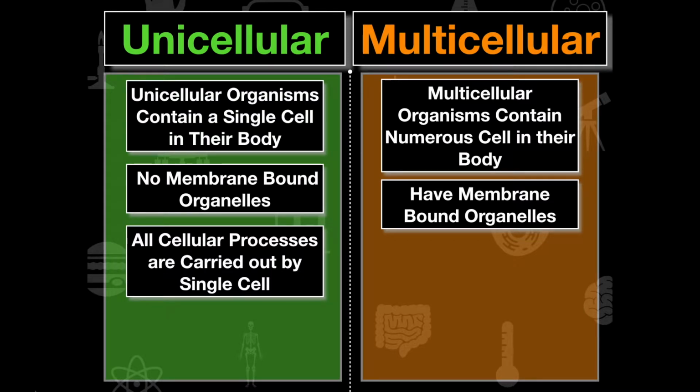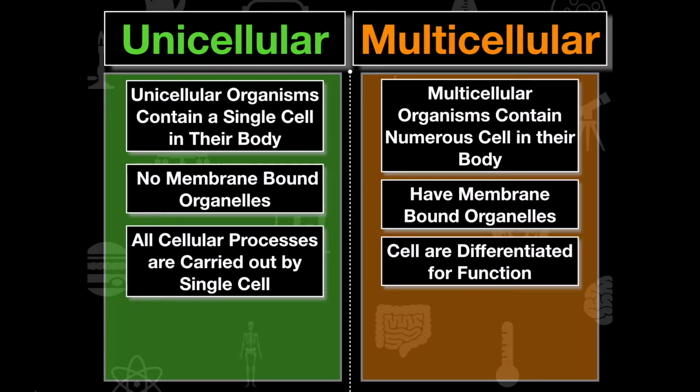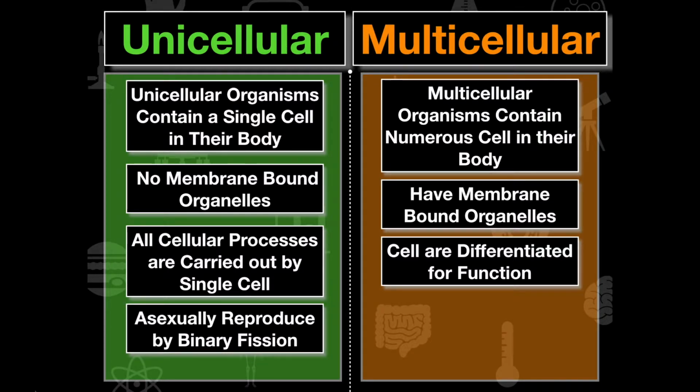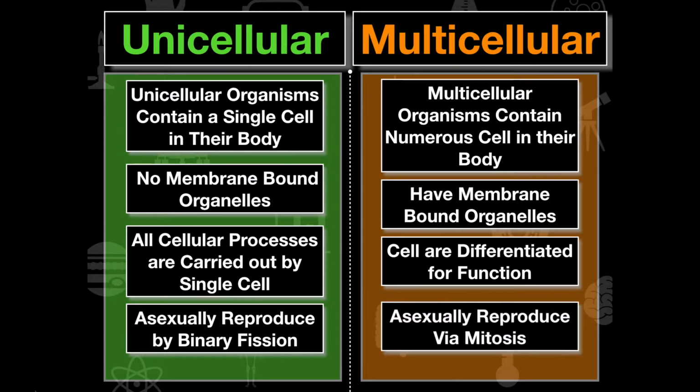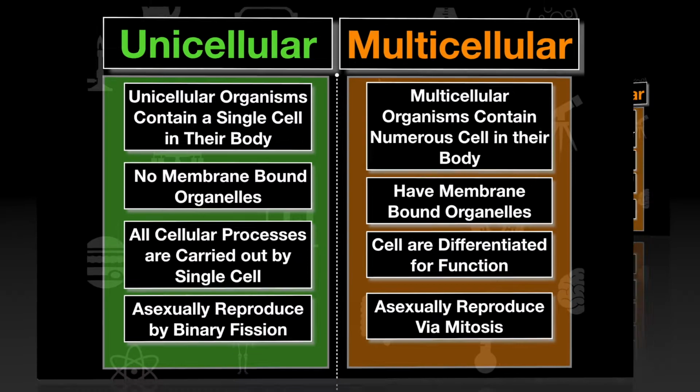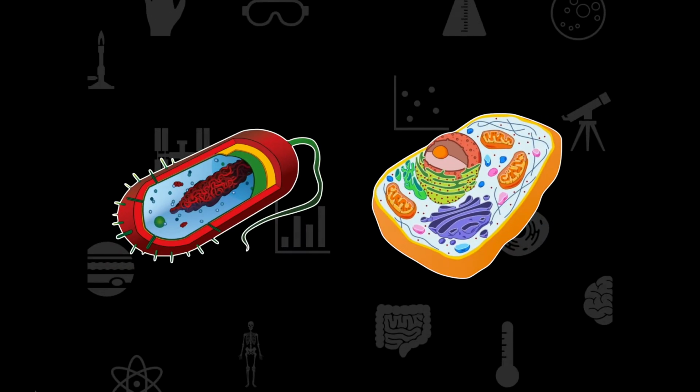Unicellular organisms, all the cellular processes are carried out by that single cell, whereas in multicellular organisms, cells are differentiated for specific functions. And then unicellular organisms are going to reproduce via binary fission, whereas multicellular cells are going to reproduce via mitosis.